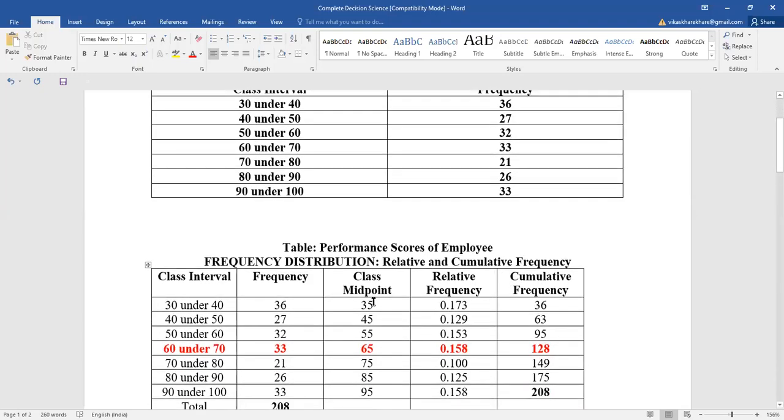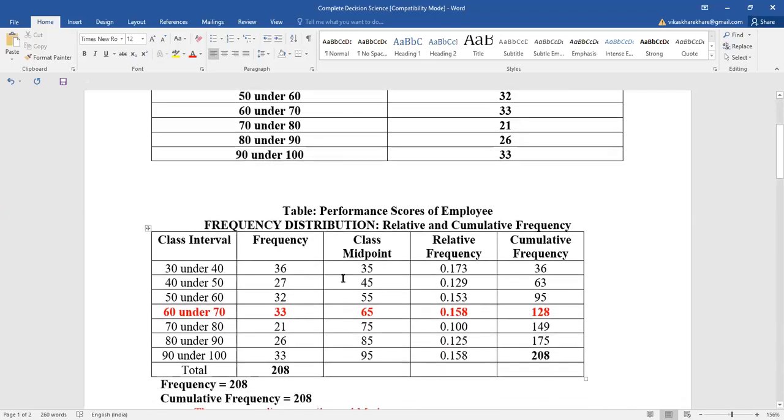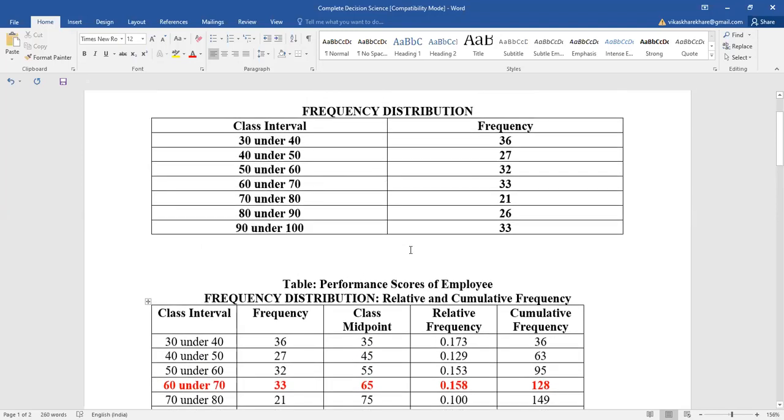So now we calculate the frequency distribution. This example is related to the performance score of employees, which lies between 30 to 100. So there are numbers of occurrences between 30 to 40, 40 to 50, 50 to 60, 60 to 70, 70 to 80, 80 to 90, 90 to 100.